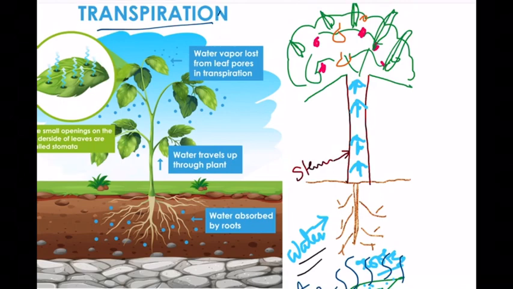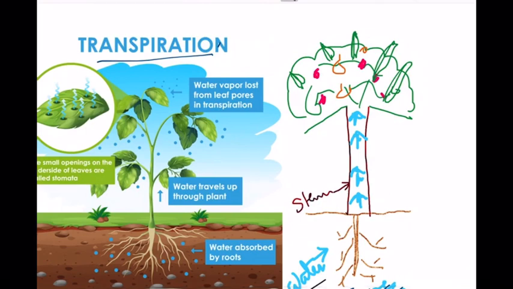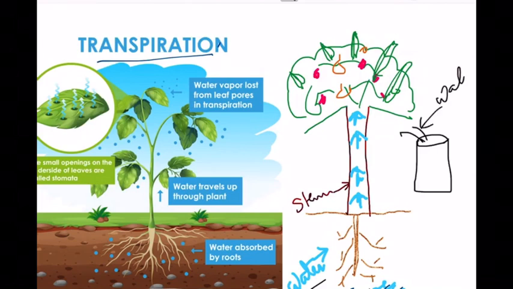Now, suppose transpiration is not taking place, then the tree will act like a glass. You have a tumbler over here. You can pour water into it till it goes to the brim, right?